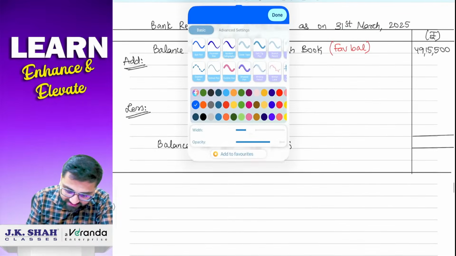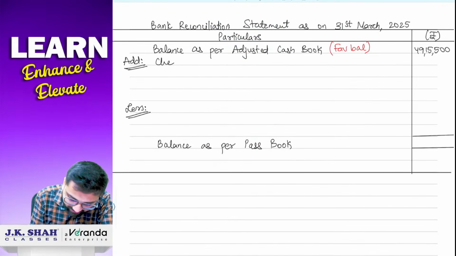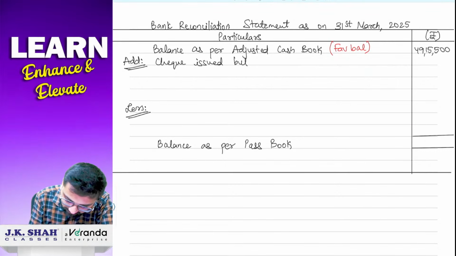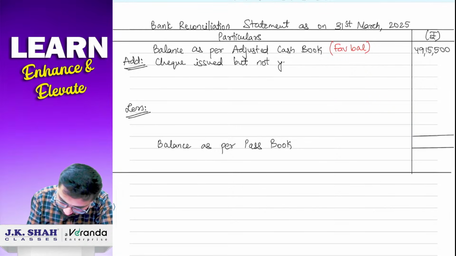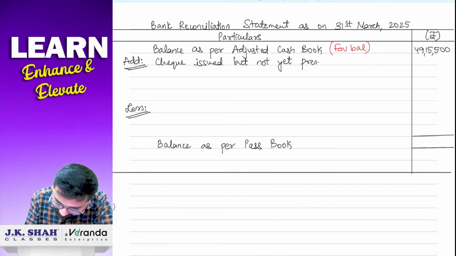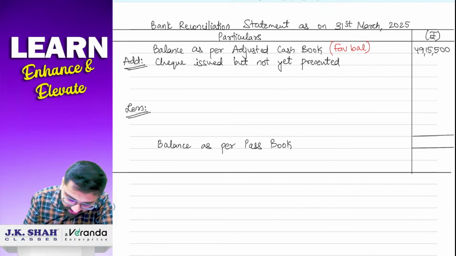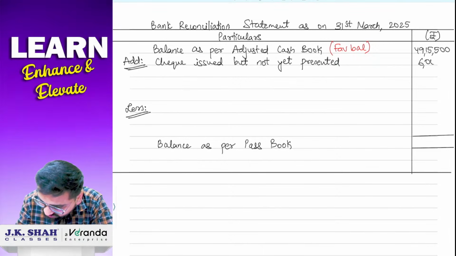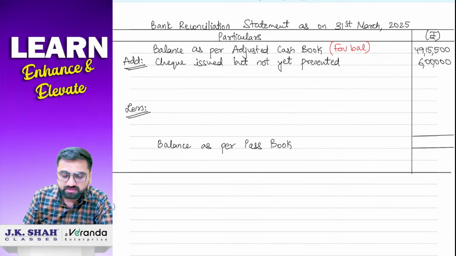Add में add वाली चीजें लिख दो. तो add में cheque issued था. So write down cheque issued but not yet presented. The amount of the cheque was 6 lakh rupees.